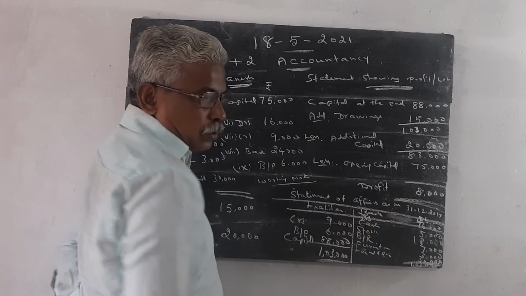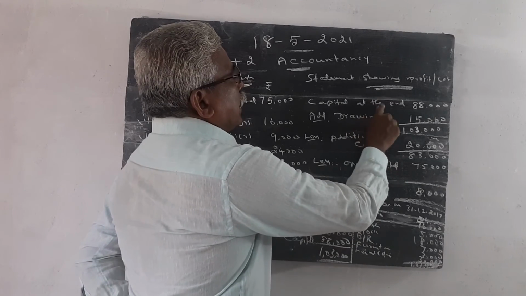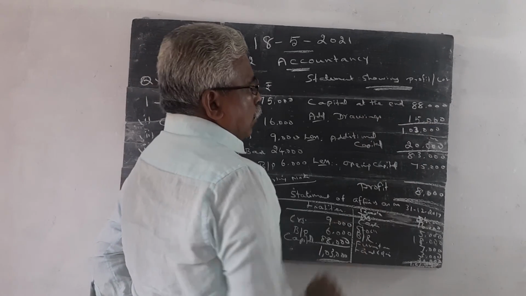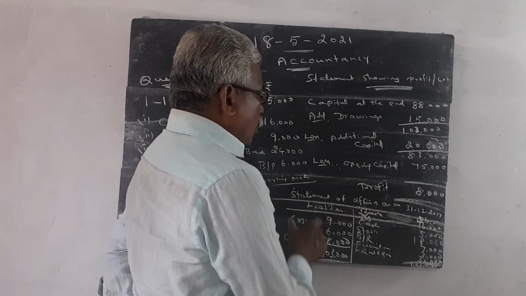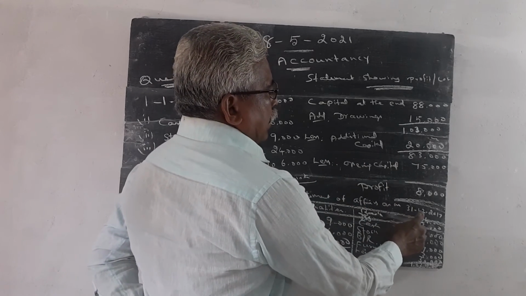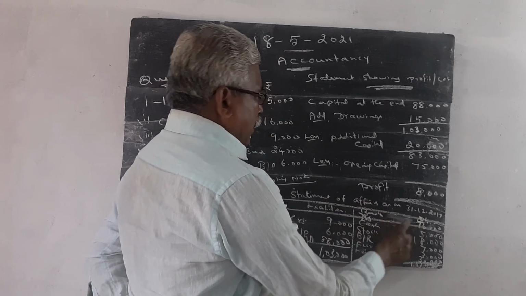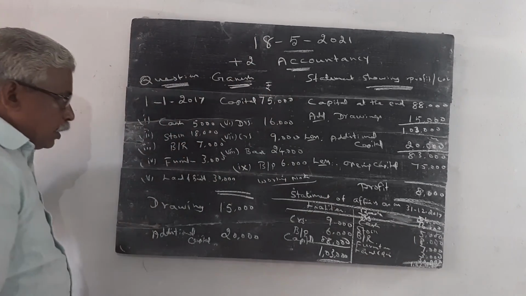We have to find out the profit. How do you calculate the profit? Without knowing capital at the end, we are not able to find out the profit. So we prepare the statement of affairs as on 31/12/2017. That is a closing statement of affairs. All the given informations are entered one by one.